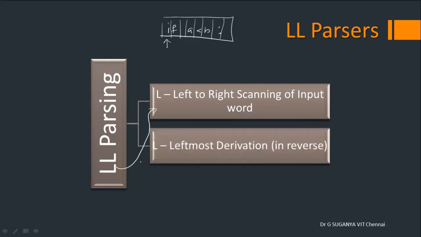And the second L stands for leftmost derivation. You don't need to assume it in reverse. So for leftmost derivation, in top-down parsing we know it starts with the start symbol and is going to arrive at the word. Every time there are three different possibilities of arriving at that: one is leftmost derivation, second is rightmost derivation, and third is reduction. The concept applied in all top-down parsers is leftmost derivation, that is indicated by the second L.